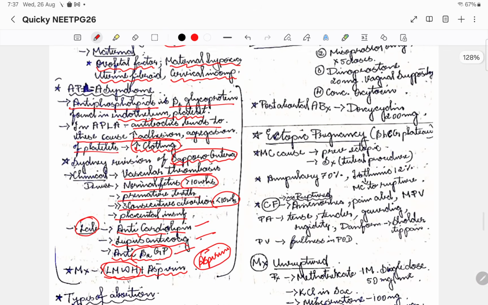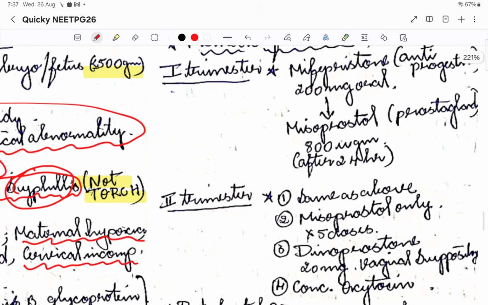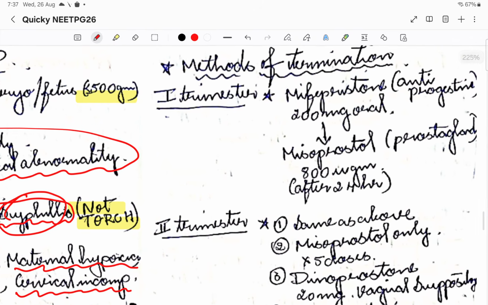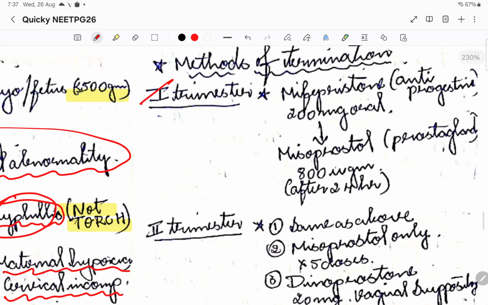Now coming to the methods of termination, or abortion, that can be done: first trimester and second trimester are 2 different things.